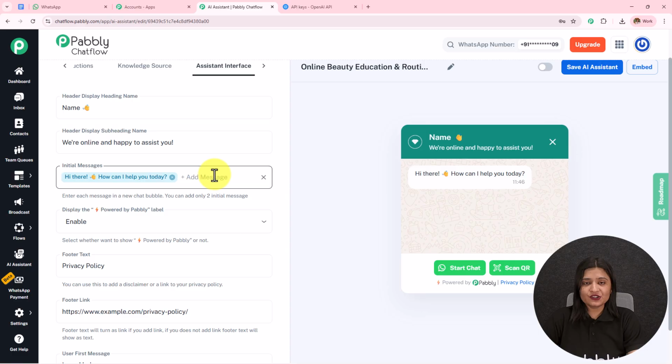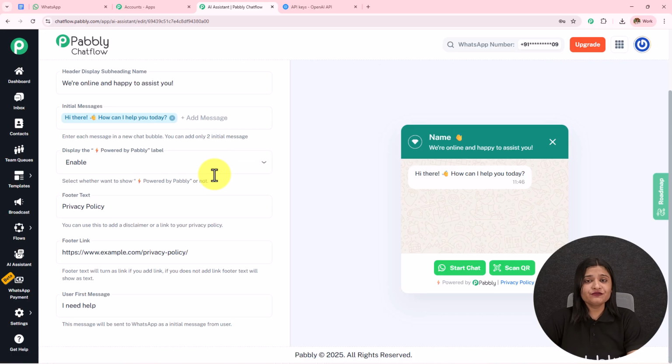With the help of this initial message, the AI agent replies to the customer queries. It sends the first initial message. So whatever you add here, it sends that message. I'm going to keep it as default only, which is this: hi there, how can I help you today? You can add 2 initial messages.